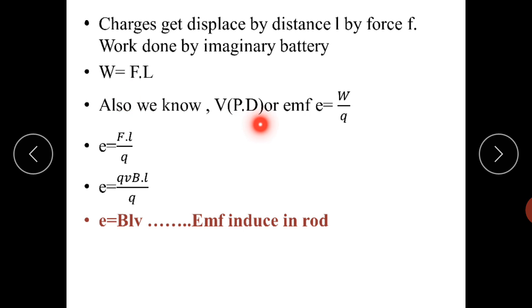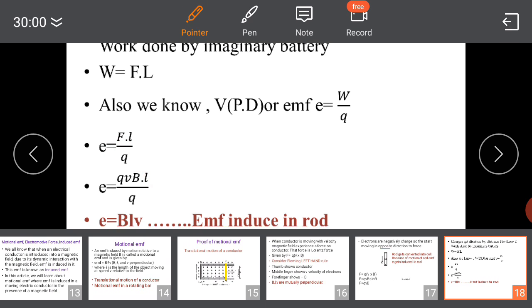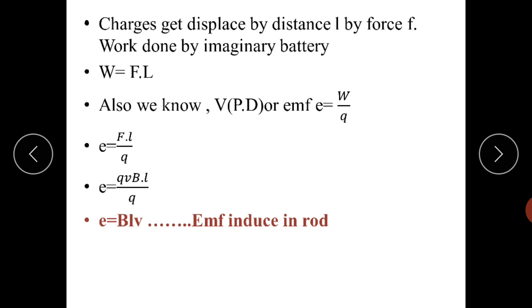Now the potential difference, that is EMF, is given by work upon charge. So E is equal to F into L upon Q, and F, the Lorentz force, is Q V B, so E is equal to Q V B into L upon Q. Now Q gets cancelled and E is equal to B L V, that is the EMF induced in the rod.